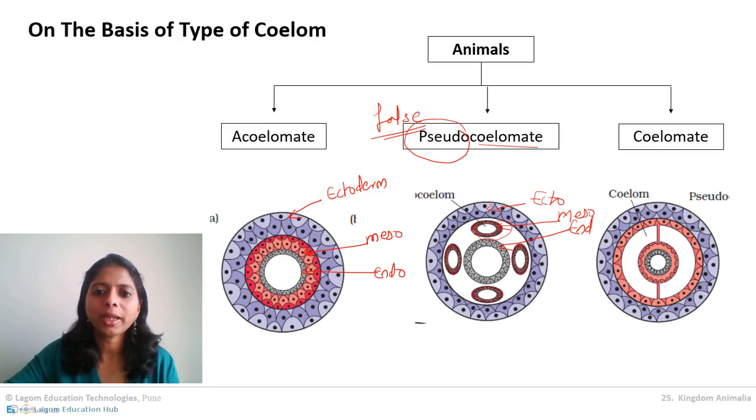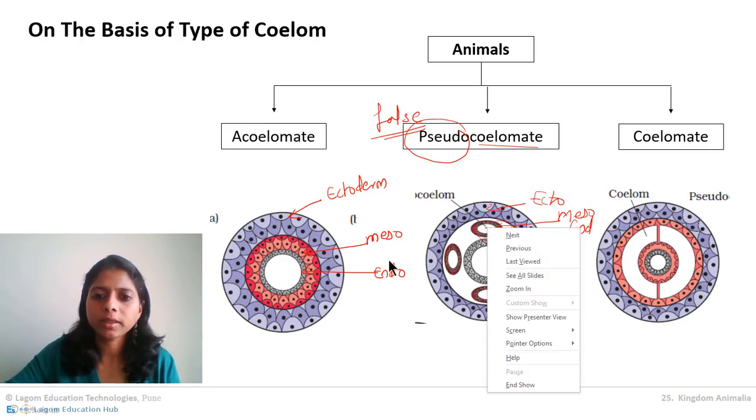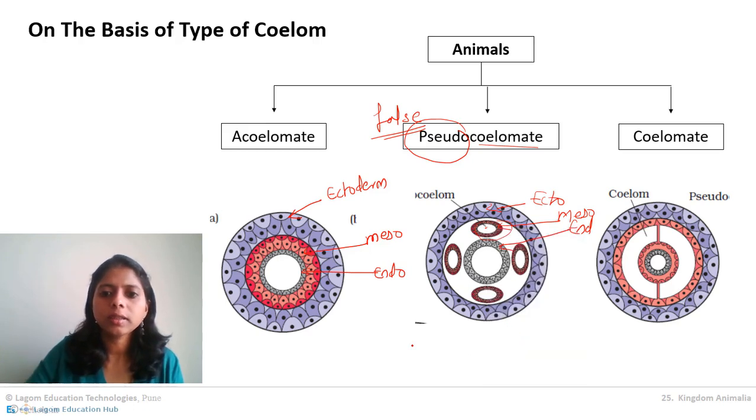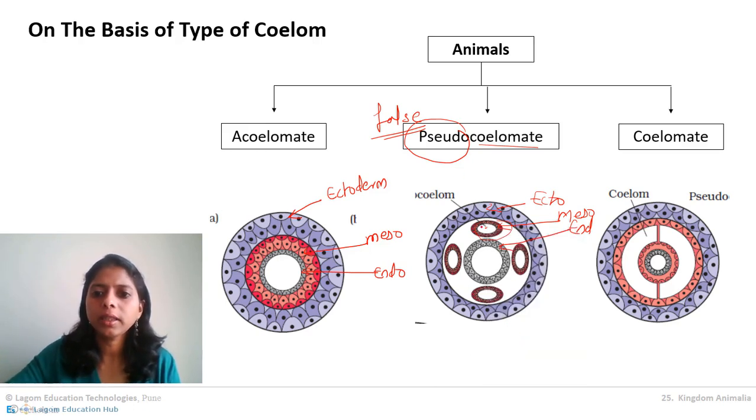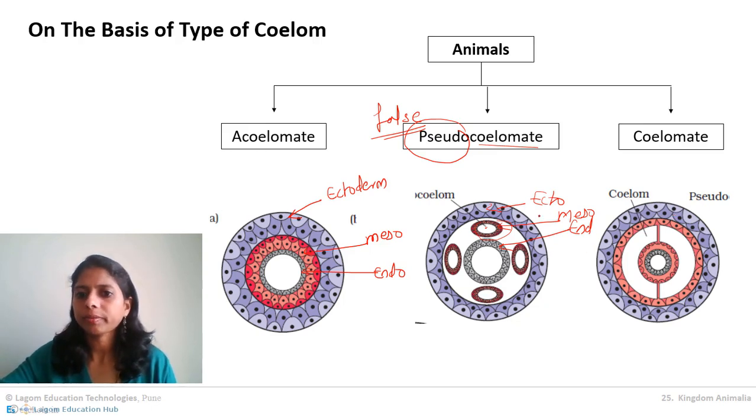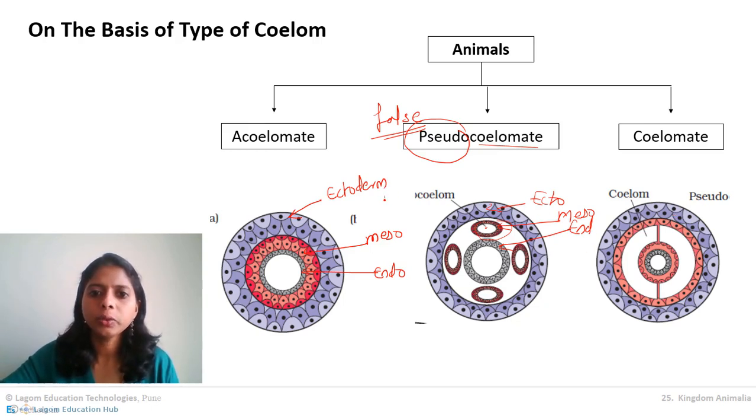There are 4 patches shown in this diagram, and there is coelom in between this mesoderm. So coelom is present in patches, not a continuous coelom. These animals show off like they are having coelom, but actually they don't have, so they are called pseudocoelomate. Don't get confused, it is pseudocoelomate.